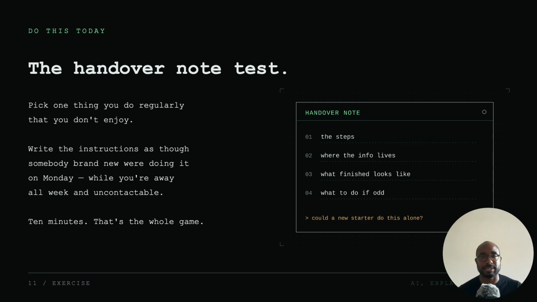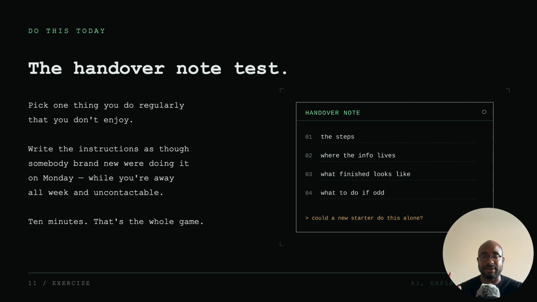So what I want you to do is to get your notepad or Notion or whatever it is you use, and I want you to think about a task which you do which is boring, repetitive, and you just want to delegate it. And then I want you to write down every single step of that task as if you are giving it to someone who you've never met before. Let's just say they're an alien. They're completely foreign to everything that you do. And then I want to assume that they can't contact you at all, that there's no means of contact to you at all. And I want you to write the list exactly like that.